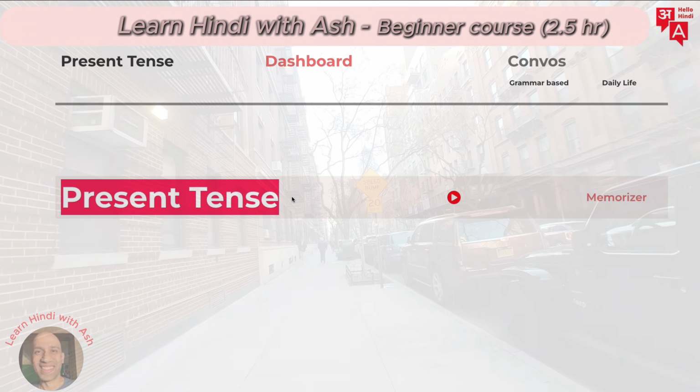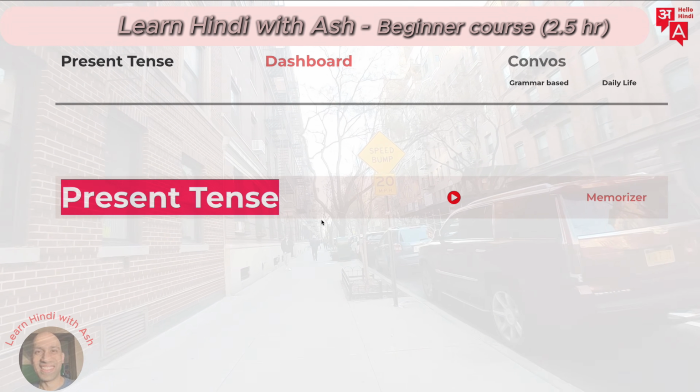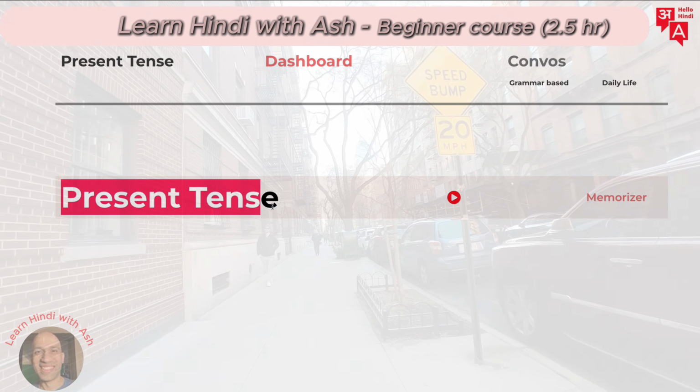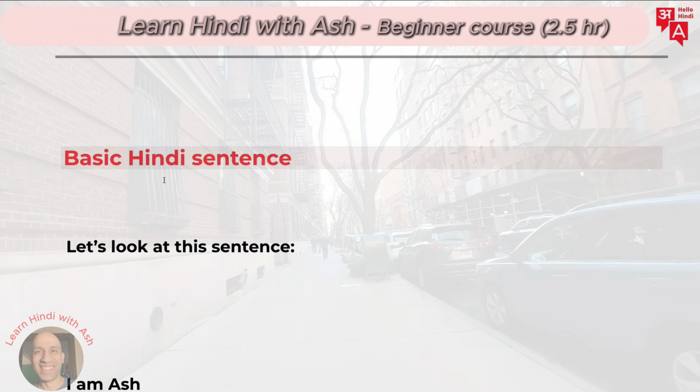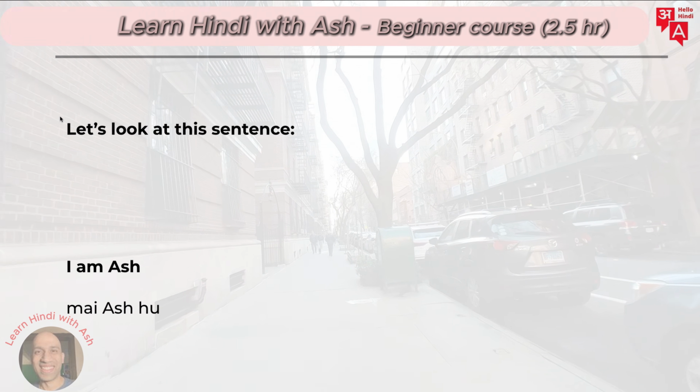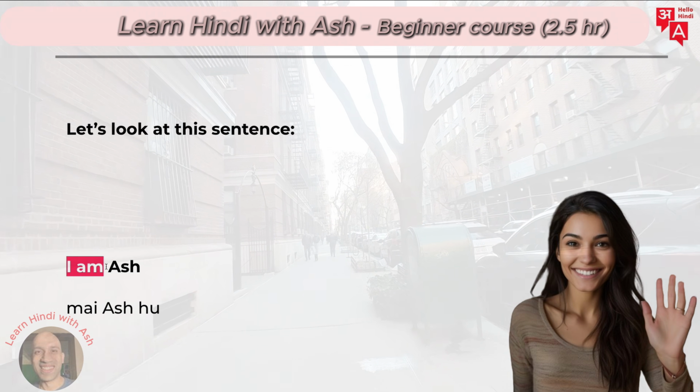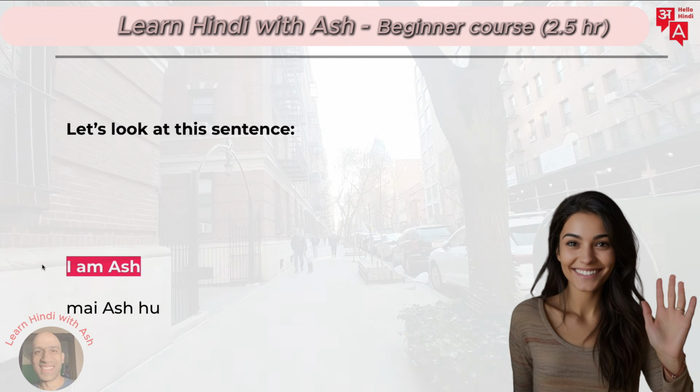We'll start with understanding the basic structure of Hindi, and we're going to start with the present tense. So let's see how it goes. So here's how our basic sentence looks like. Alright, let's look at this sentence. I am Ash. This is my name, Ash.